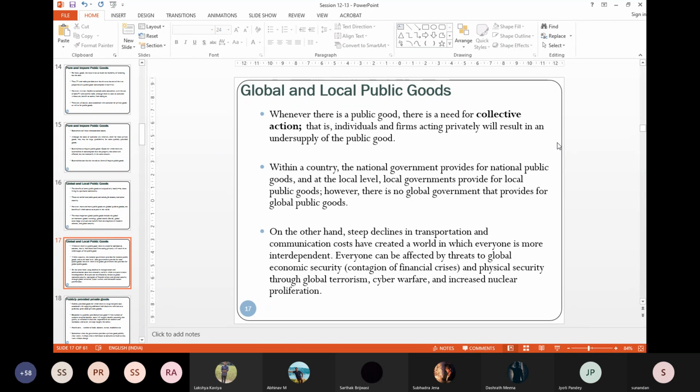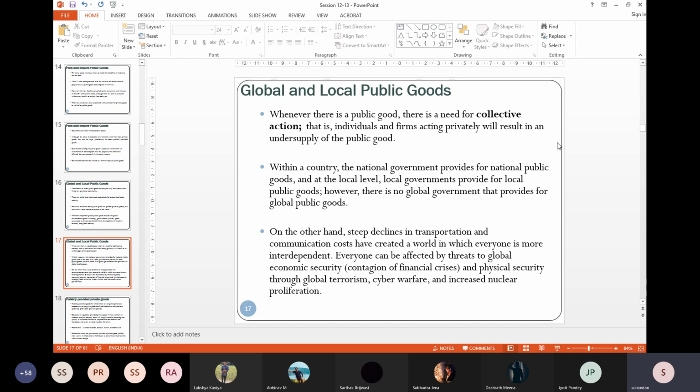Now, if there is a public good, now we are coming to the tricky part, or the interesting part I will say, you need a collective action. Because if you leave it to the private market, there will be an undersupply of public good. Why?